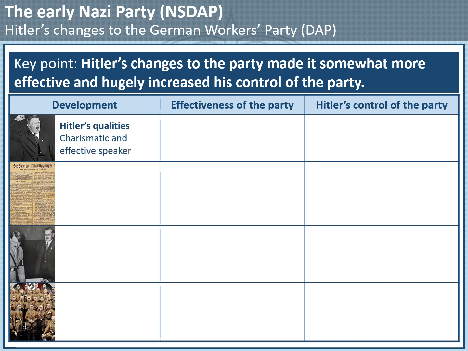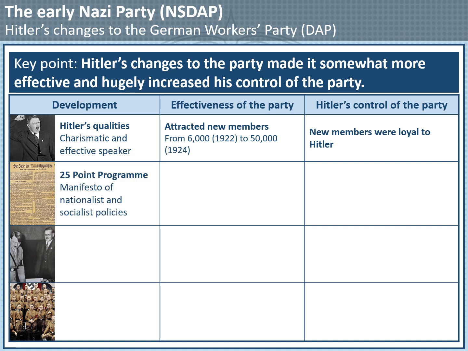Firstly, Hitler himself was a charismatic speaker. This attracted new members to the party. By 1924, membership had grown to 50,000 people. This also increased Hitler's control of the party, as many of these new members were loyal to him.